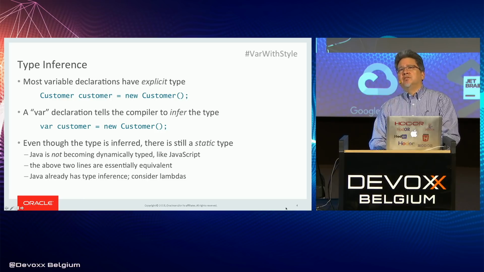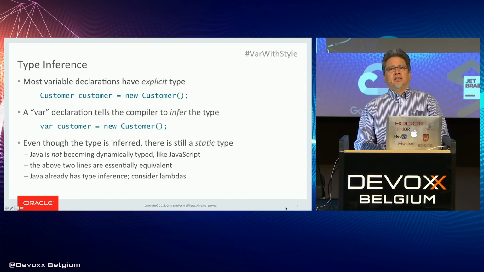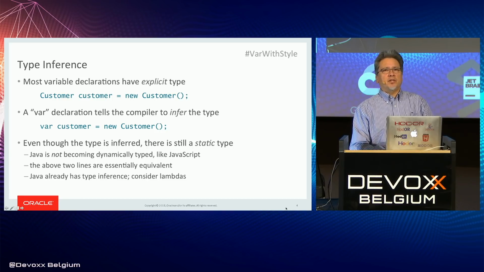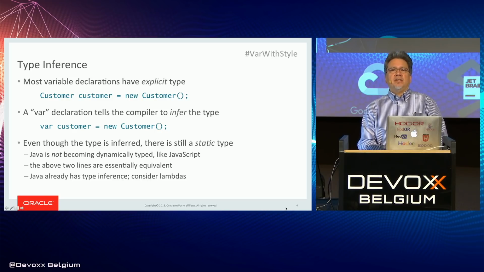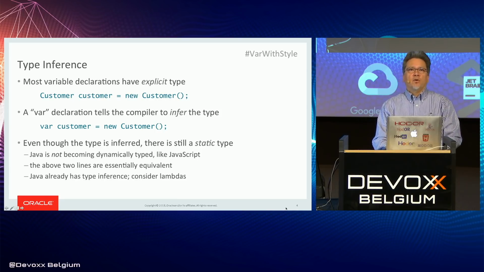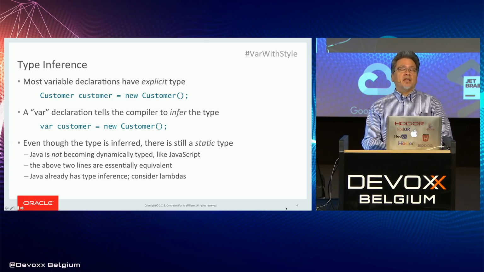So type inference is not new to Java. It has appeared already in various forms in different language features. One of them is lambdas. It's very easy to write a lambda expression without declaring any explicit types for the lambda parameters. Those, in fact, are also inferred. There are a few other cases in Java, for instance, the diamond operator, where type inference is done.